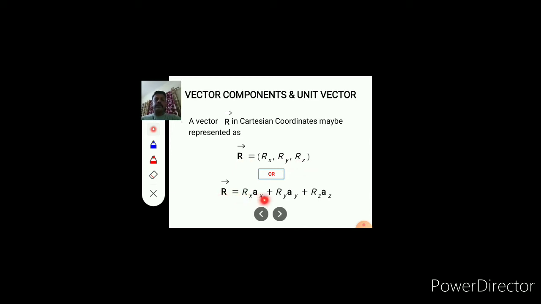Similarly, we can write the vector in this form also: r = rx ax + ry ay + rz az, where rx is the magnitude of vector r in x direction, and ax is the unit vector, meaning the direction of that component along x axis. ry ay is the component of vector r along y axis, and similarly rz is the magnitude along z axis.